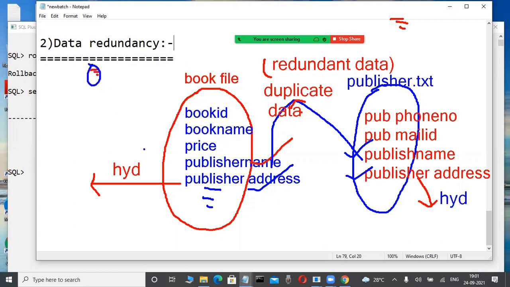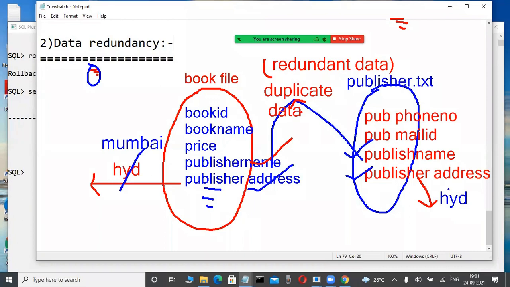I'm changing this Hyderabad address of this publisher in the book file only, into Mumbai as the address. Whenever I make changes in this duplicate data, changing Hyderabad into Mumbai in the book file, now automatically in the publisher.txt file, Hyderabad is changed into Mumbai.